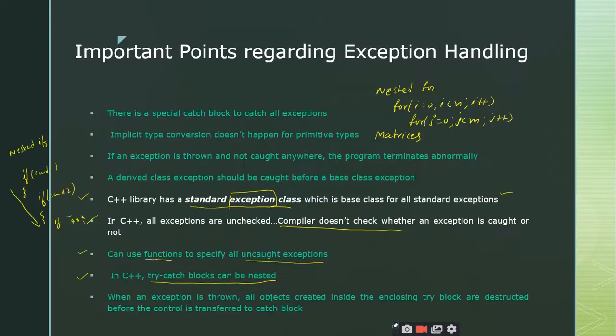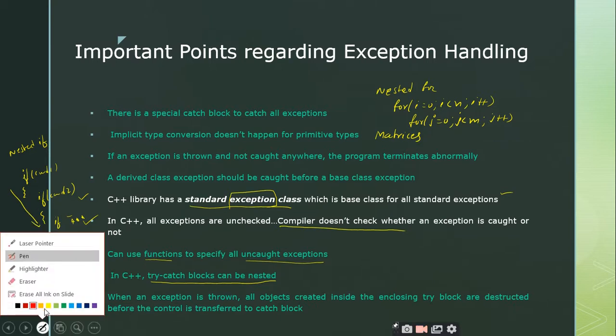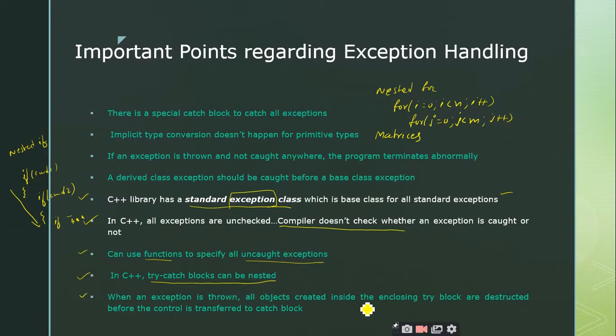Yes, sir. And the last point of our discussion is when an exception is thrown, all objects created inside the enclosing try block are destructed before the control is transferred to the catch block, right? This is a very important point. Once you throw an exception, that means you are coming out of the scope of the try block, right? So when you are coming out of the scope of the try block, all the objects or variables that are created inside the try block will be destructed automatically before the control is transferred to the corresponding catch block, right?